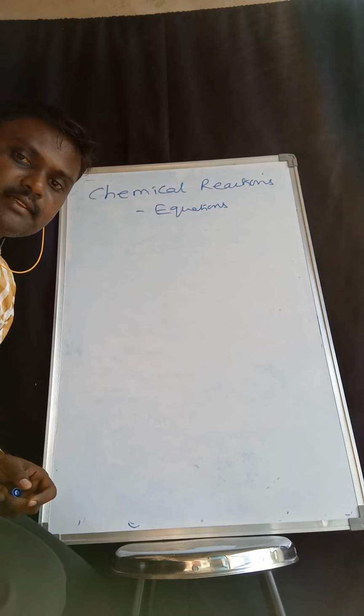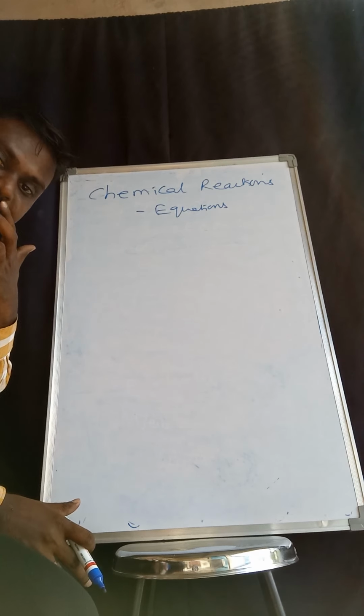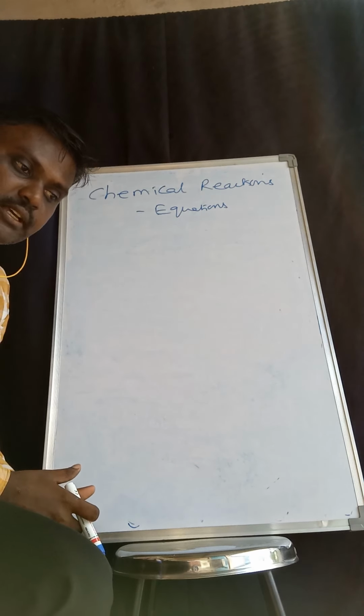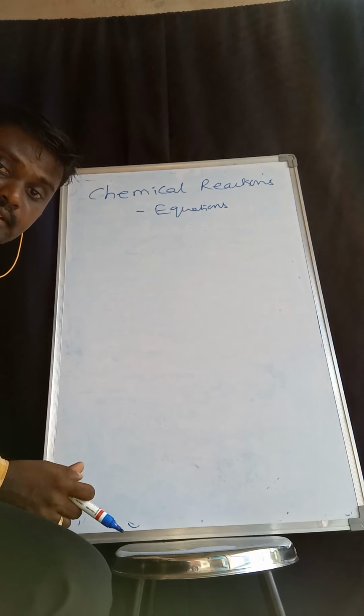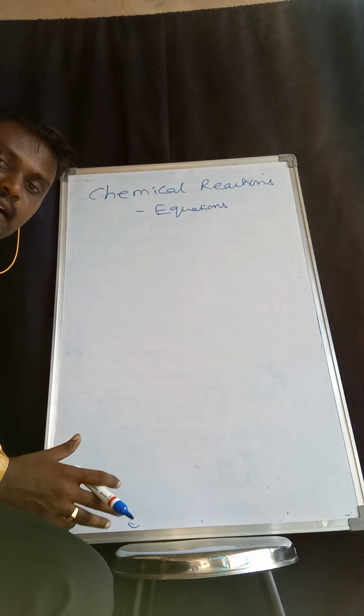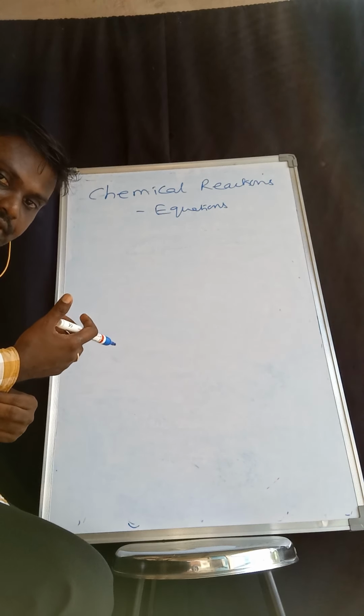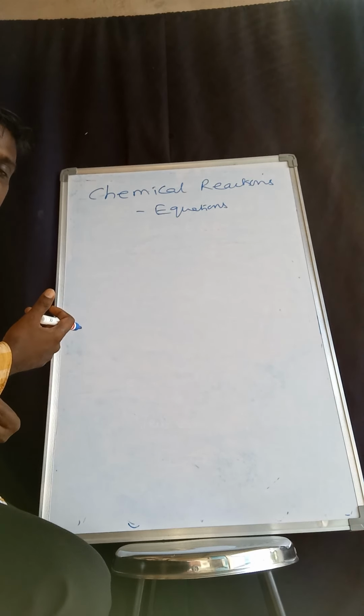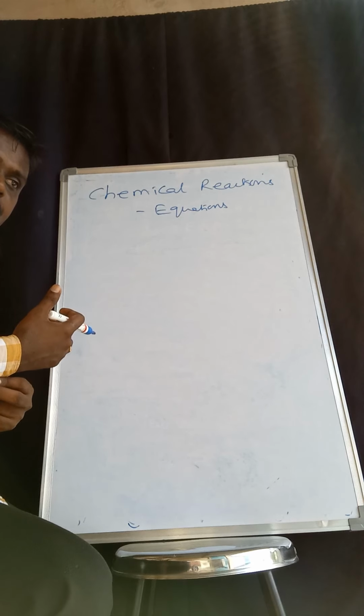We know that in lower classes we may have studied two things. If you take a substance, it may undergo physical change as well as chemical change. In the lower classes, you may have concentrated much more on physical changes. Now here we are going to concentrate on the chemical changes.